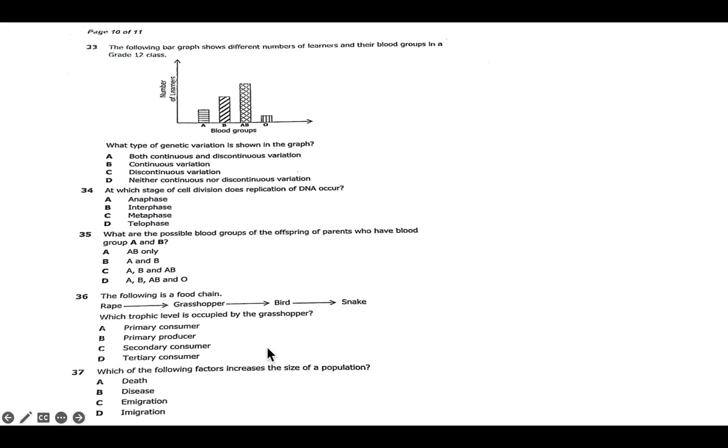with Biology Paper 1 2024. Okay, so on question 36. The following is a food chain. So we have lep, grasshopper, bird, and snake.